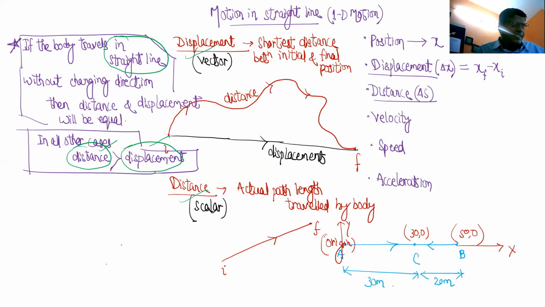So sometimes they write, in all other cases, distance will be greater than magnitude of displacement. Or here they write, if the body travels in straight line without changing direction, then distance and magnitude of displacement will be equal. So either you can add that word magnitude of displacement, or without adding also, if you try to remember that meaning, then it's okay. Got it? Yes, sir. Okay, so today it's time, so let's stop here.